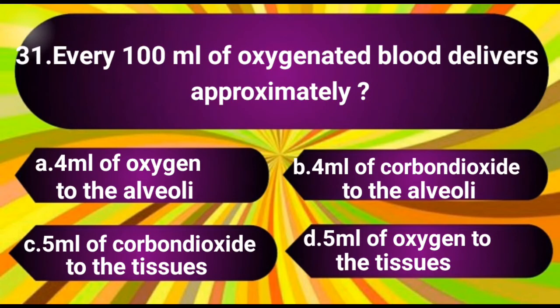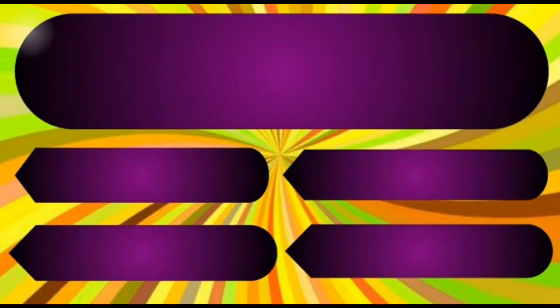Question number 31. Every 100 ml of oxygenated blood delivers approximately. The options are A. 4 ml of oxygen to the alveoli, B. 4 ml of carbon dioxide to the alveoli, C. 5 ml of carbon dioxide to the tissues, D. 5 ml of oxygen to the tissues. The answer is D. 5 ml of oxygen to the tissues.